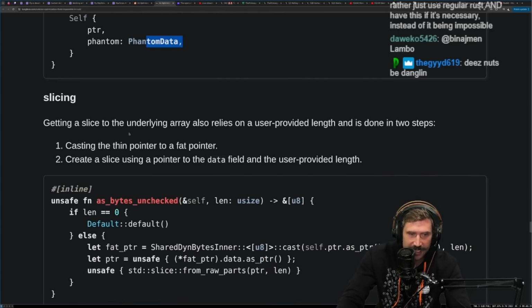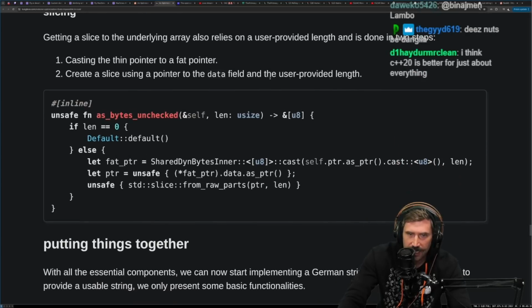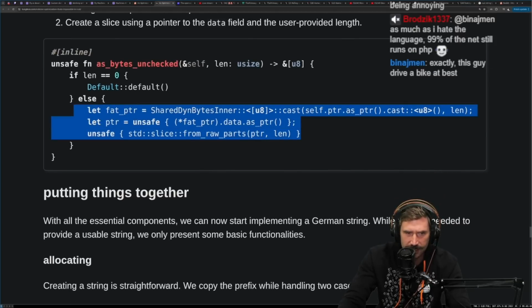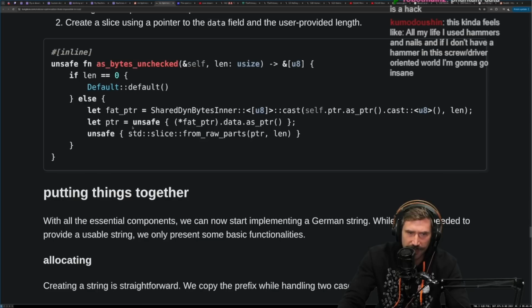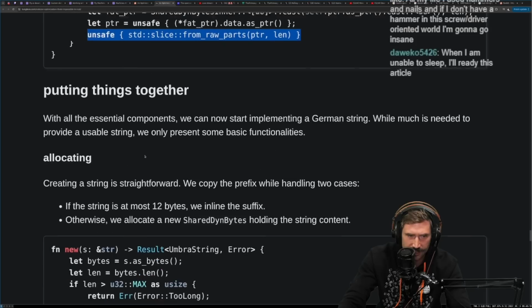Slicing. Getting a slice to the underlying array also relies on user-provided length, and it is done in 2 steps. Casting the thin pointer to a fat pointer, creating a slice using a pointer to the data field, and the user-provided length. There you go. There's that fat pointer to thin, right? Or is this? No, that's not a fat pointer to thin. That's just a fat pointer, and then it's actually getting it, and it's returning it from right here. Or just doing a default length of nothing. Okay, so that's the 0 length, and then this is the one that we're actually doing the unsafe operation over.